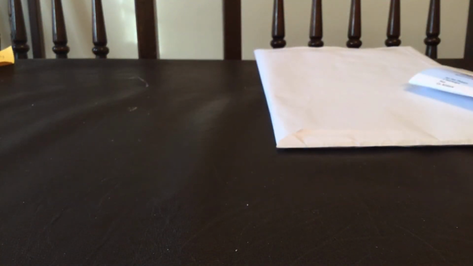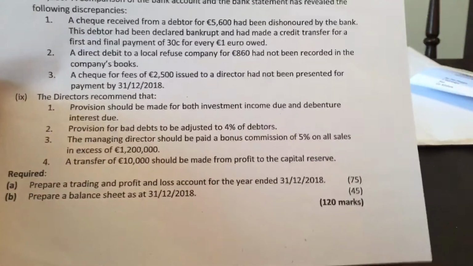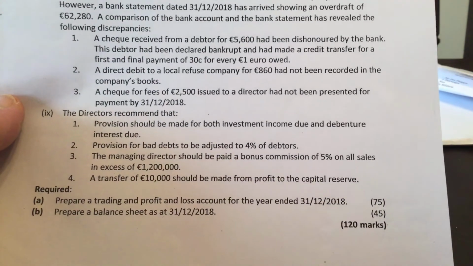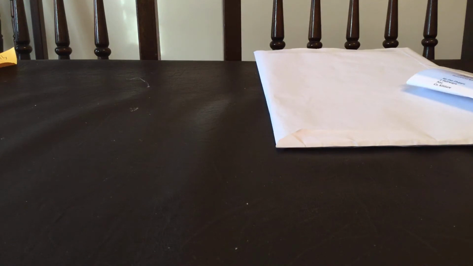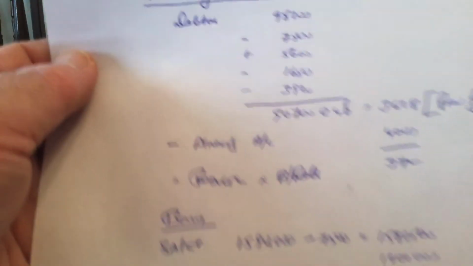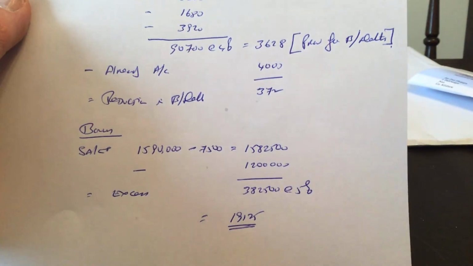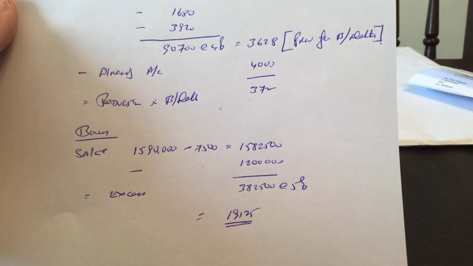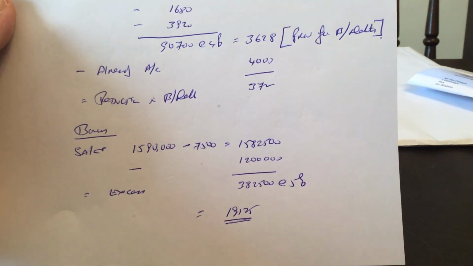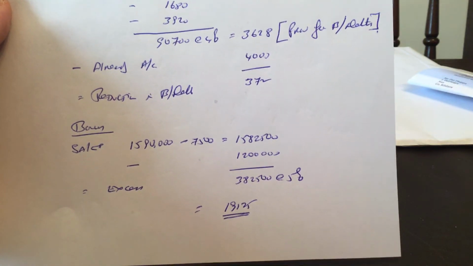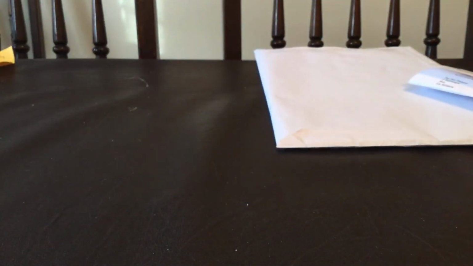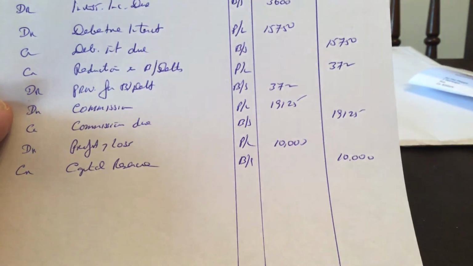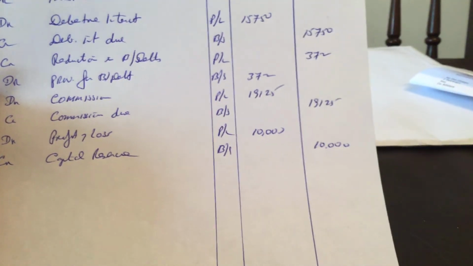The next one then, and this was tricky. The managing director should be paid a bonus of 5% on all sales in excess of 1.2 million. And that's fine. So we get the sales figure from the trial balance, which is 1,590,000 minus the 7,500. That was the sale or return, giving us 1,582,500 minus 1.2 million gave us the excess of 382,500 at 5%, which is 19,125. And that 19,125 is a cost, a debit commission in the profit and loss account, 19,125.